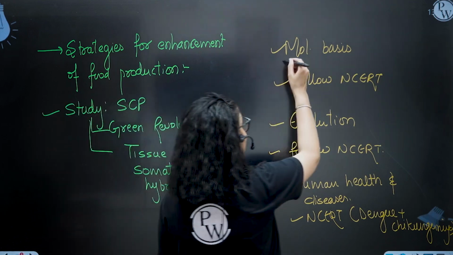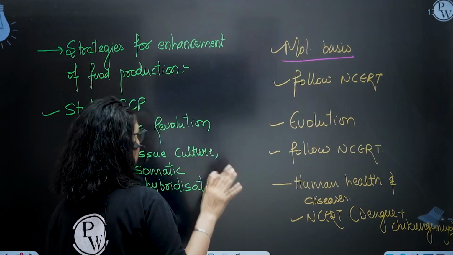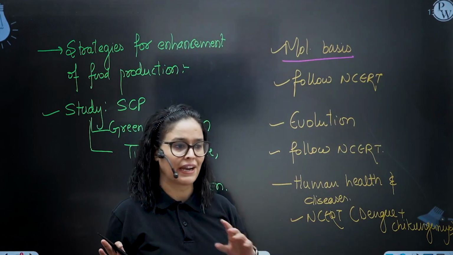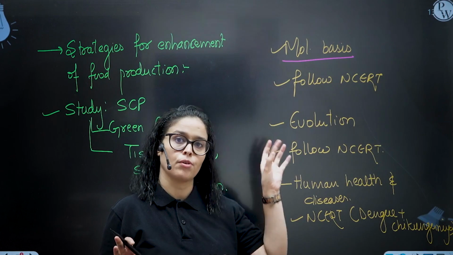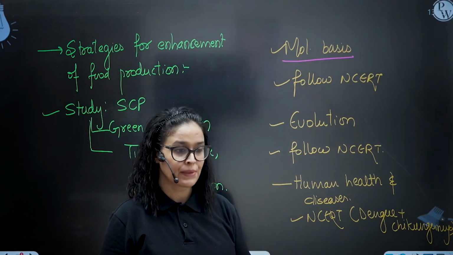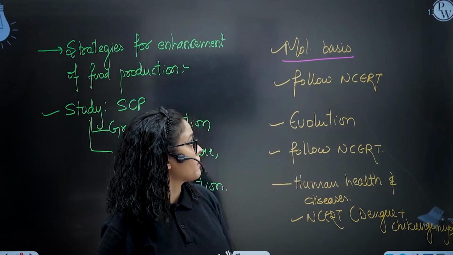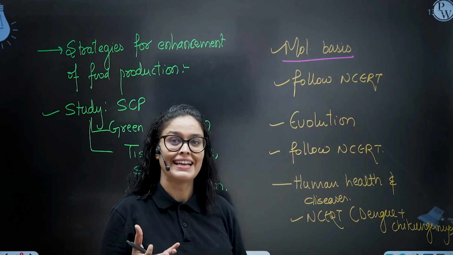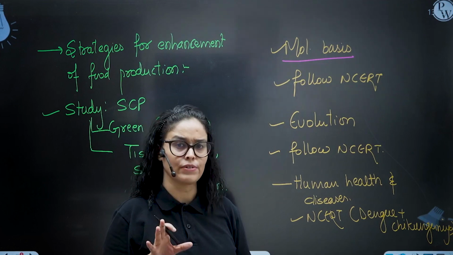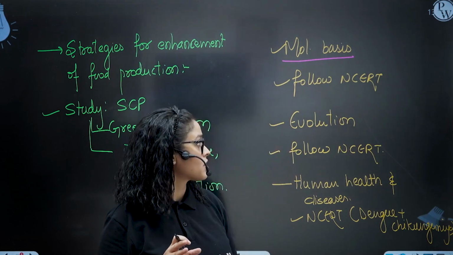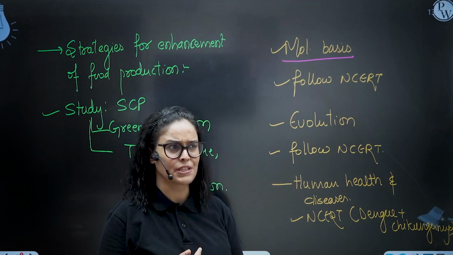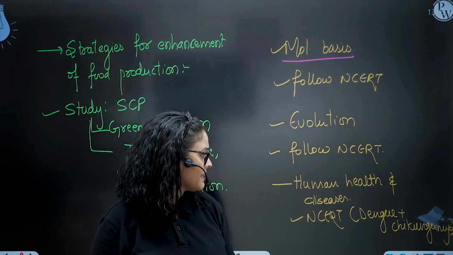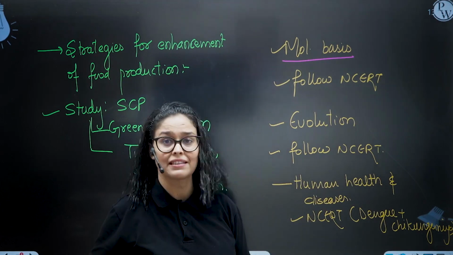Molecular basis of inheritance chapter. Principles of inheritance and molecular basis of inheritance are so important. This whole unit is so important, by the way. You will find 10 to 15 questions from this unit alone, including evolution. When we talk about the molecular basis of inheritance, you have to follow purely NCERT, and they have added CRISPR and all in the chapter in the new NCERT. So you just follow the new NCERT for this. Next is evolution. They have deleted the Hardy-Weinberg principle, but I would say you just follow your new NCERT. For human health and diseases, they have added dengue and chikungunya.